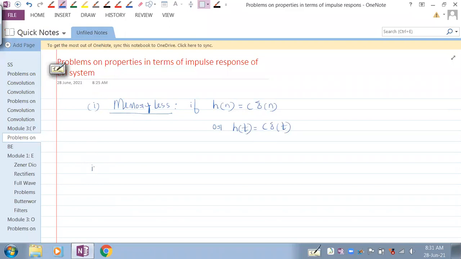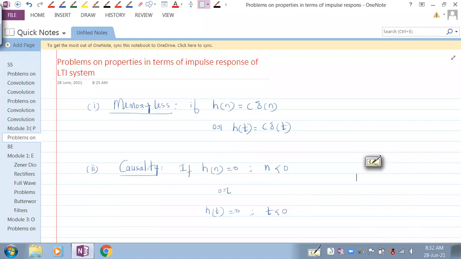You have to just check that. The second is causality. A system is said to be causal if h of n is 0 for n less than 0, or if it is continuous time, h of t is 0 for t less than 0. If this is true, then we can say that it is a causal system.